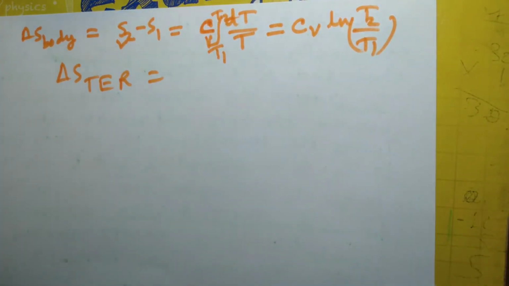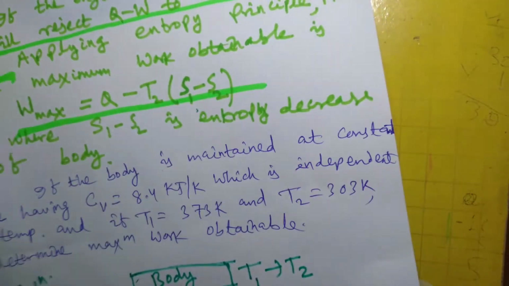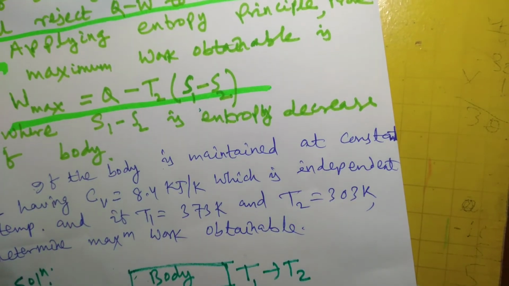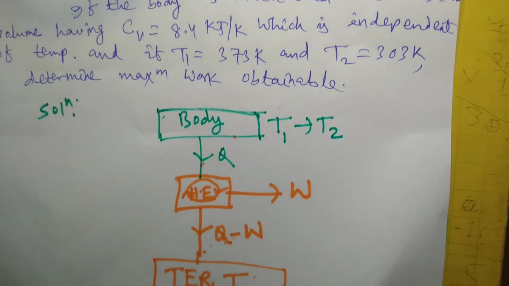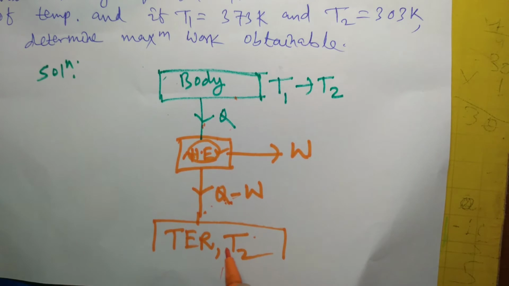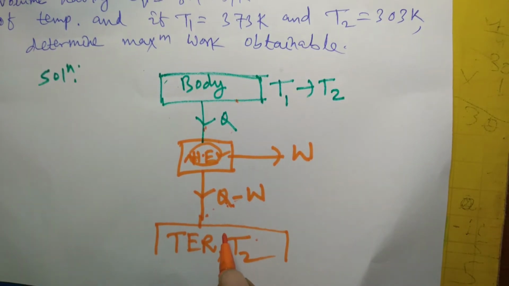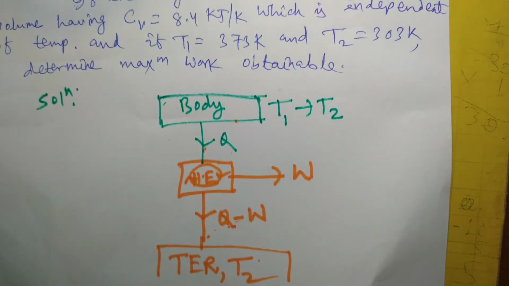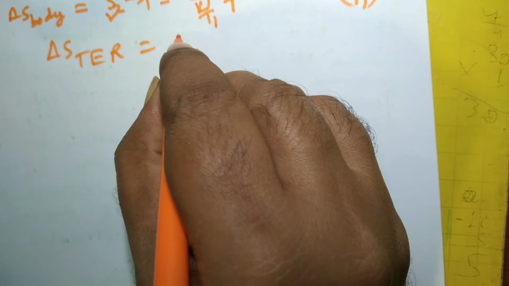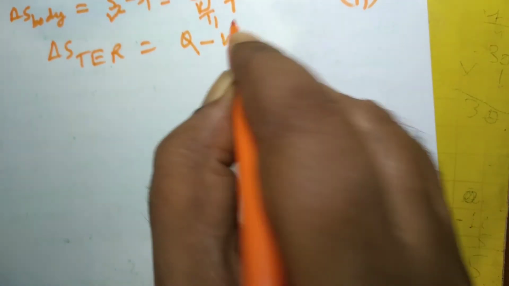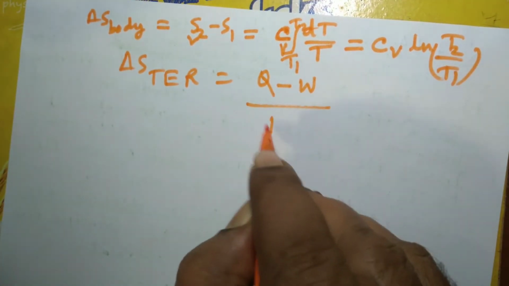So for the thermal energy reservoir, the change in entropy is the heat added to this reservoir divided by temperature, because the temperature of the reservoir does not change with the addition or removal of heat, so the temperature remains constant in the expression. So you see, delta S of the TER is nothing but Q minus W divided by T2, no integration is required.